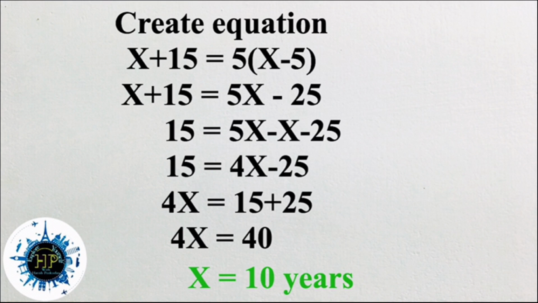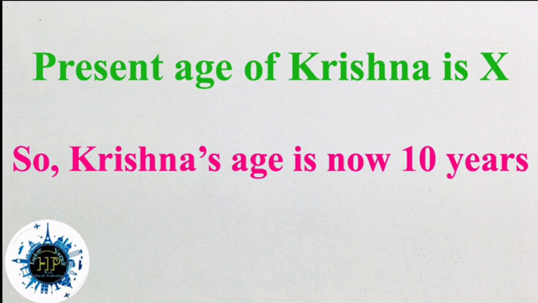Here we took x as the present age of Krishna. The question is also the same: what is the present age of Krishna? So we got the answer, x is equal to 10. That means 10 years is the present age of Krishna.